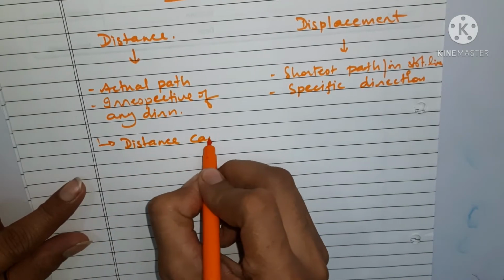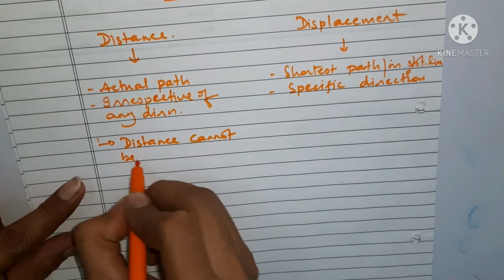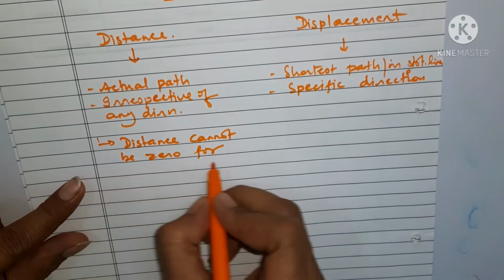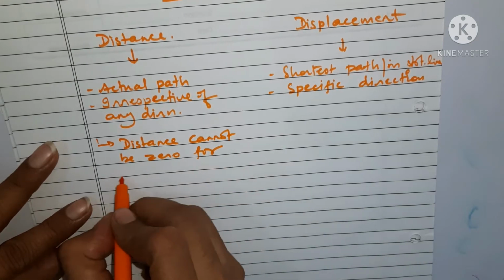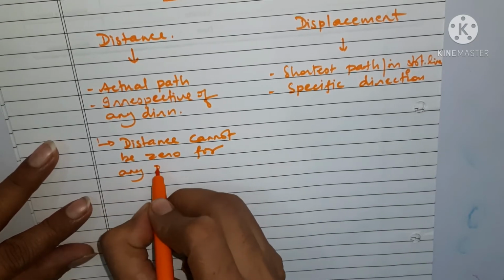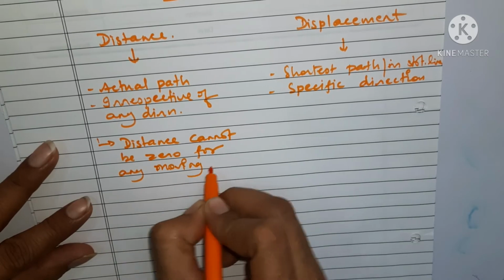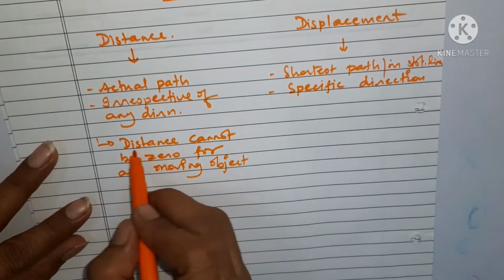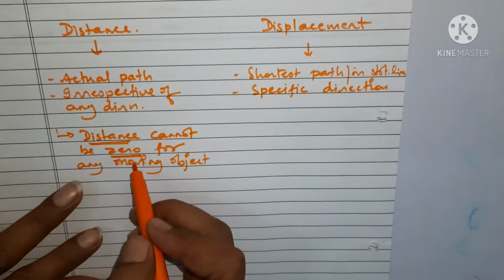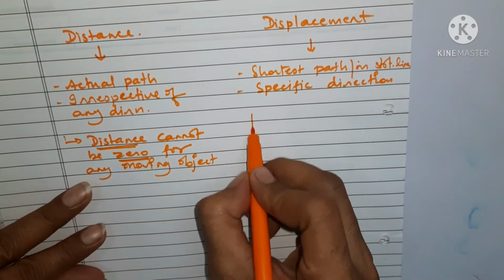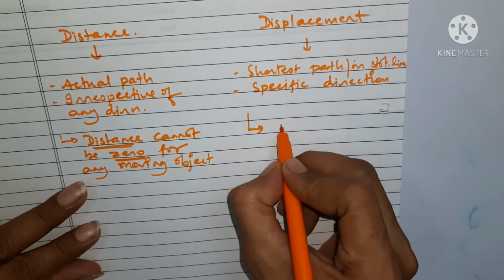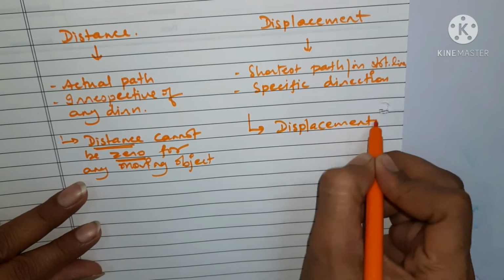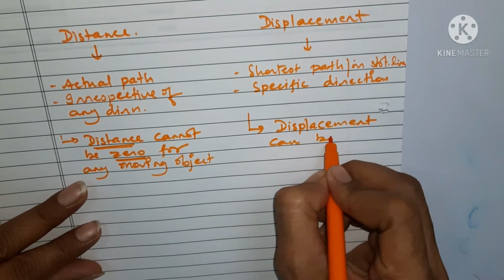If any object is moving, distance cannot be zero, whereas it is not necessary in the case of displacement. For any moving object, displacement can be zero.